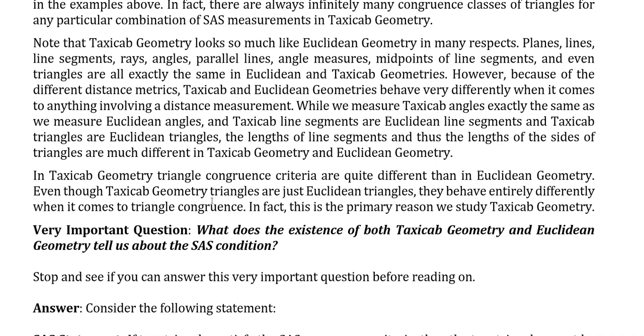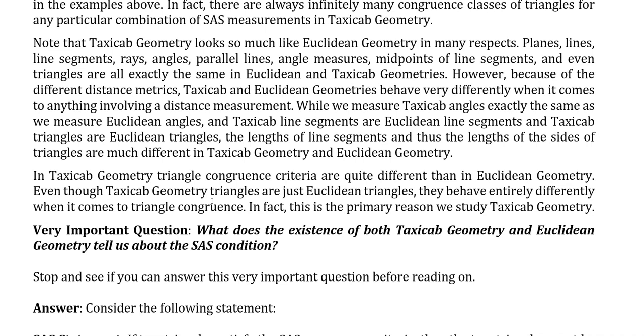And note that taxicab geometry looks so much like Euclidean geometry in many respects: planes, lines, line segments, rays, angles, parallel lines, midpoints of line segments, and triangles are all exactly the same figures. Angles are even measured the same way in both Euclidean and taxicab geometries. However, because of the different distance metrics, taxicab and Euclidean geometries behave very differently when it comes to anything involving a distance measurement.